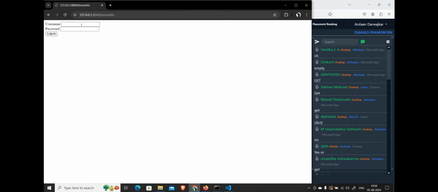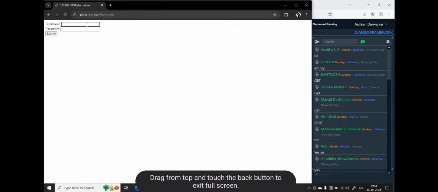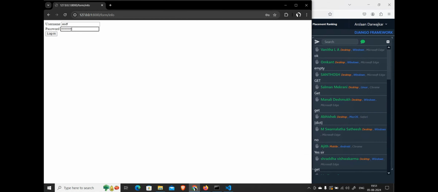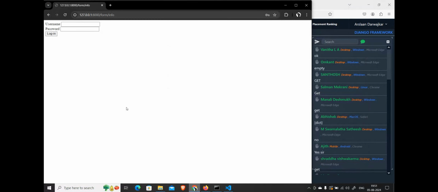Now, if I type something here and try to log in, I'm going to get the username. Now you guys tell me, if I try to go to that particular route directly, what type of request will I get?